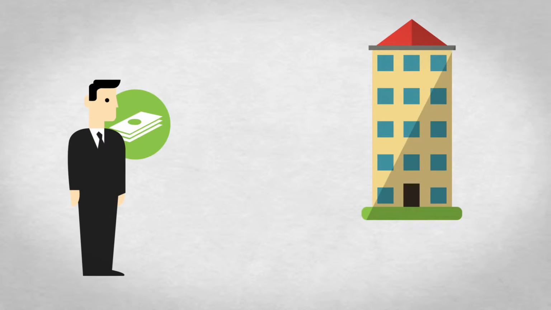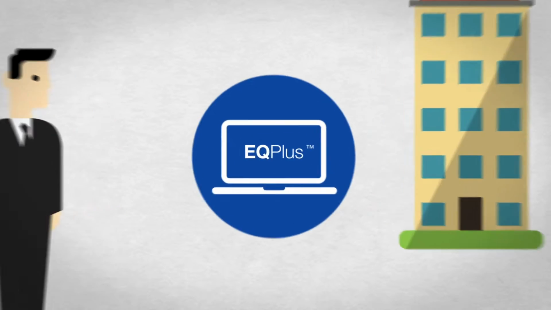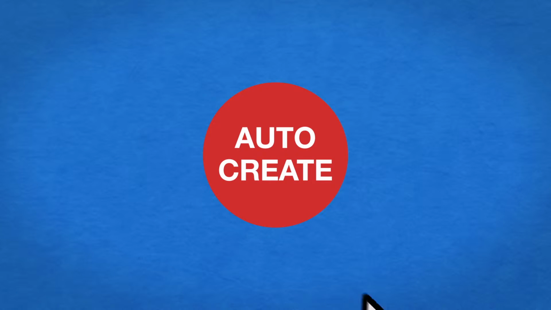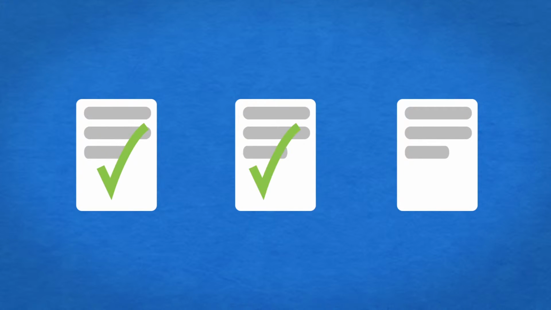Let's say you want to buy a property. You can take the money you would otherwise use as a down payment and instead put it into the EQ+ portal site. Using the Auto Create button, you'll be recommended credit-worthy investment vehicles based on your financial situation, which will be qualified as prosperous long-term commitments by EQ+.